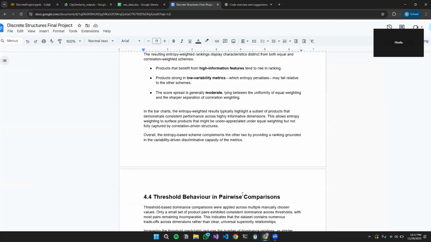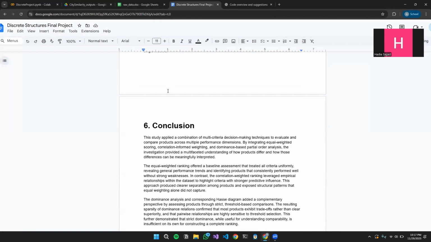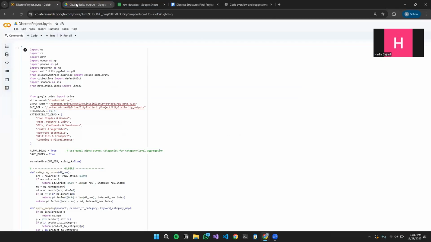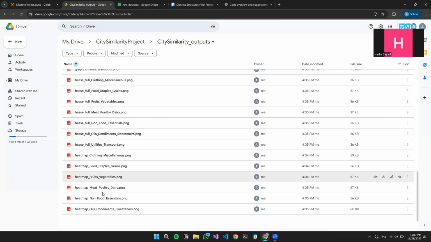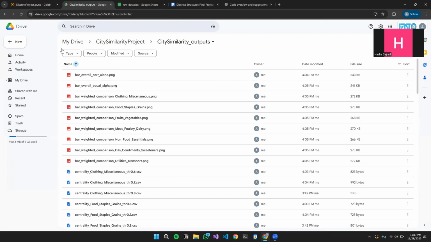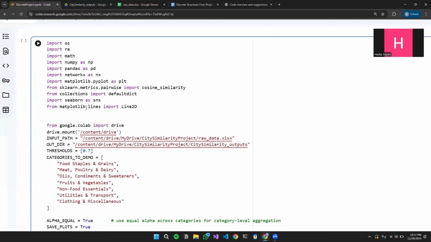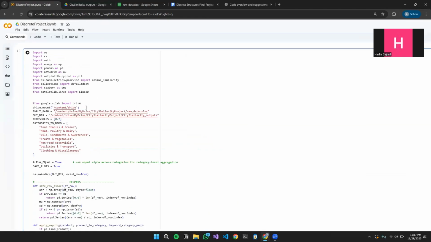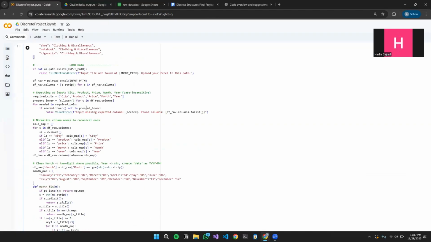Over to Hadia for conclusion. Okay, to summarize, our CPI similarity network analysis shows how cities relate economically across categories and over time. All the calculations and visualizations were done in Python with the Matplotlib library used to generate the clear graphs and heat maps. Other than that, different weighing methods highlight various aspects of city connections, emphasizing the value of a multi-criteria approach.